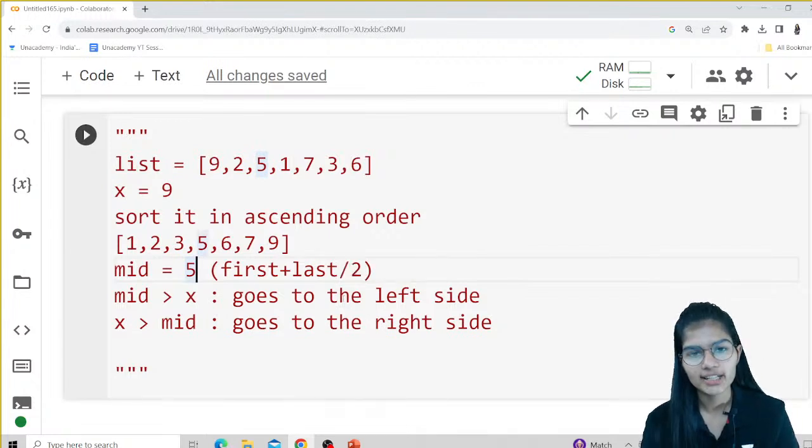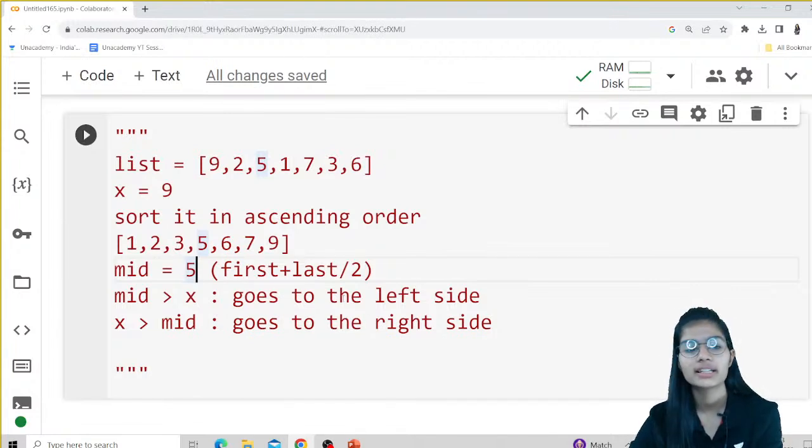If the middle value is greater than x, your number will be on the left hand side, and if the middle value is less than x, then go to the right hand side. This is very simple. It all depends on the middle value. Wherever it takes you, go to that side and search for the element, and you will get the respective element, and even the index of that element will be displayed to you. That is the whole scenario of how the binary search works.